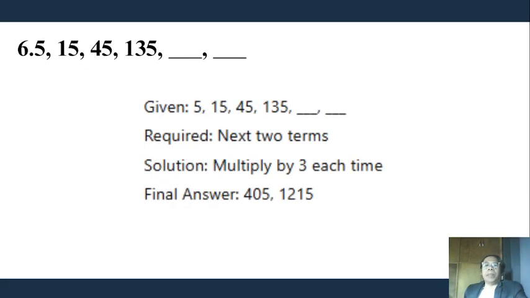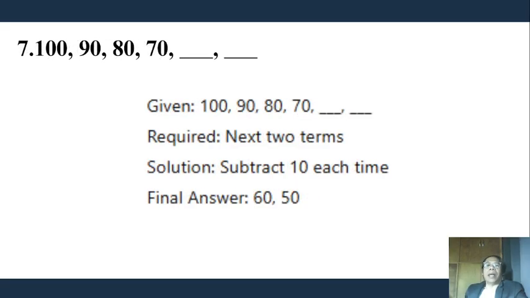Next, number 6: 5, 15, 45, 135. We are asked to determine the next two terms. So multiply by 3. 135 times 3 is equal to 405. And then 405 times 3 is 1,215. So the next two numbers are 405 and 1,215.